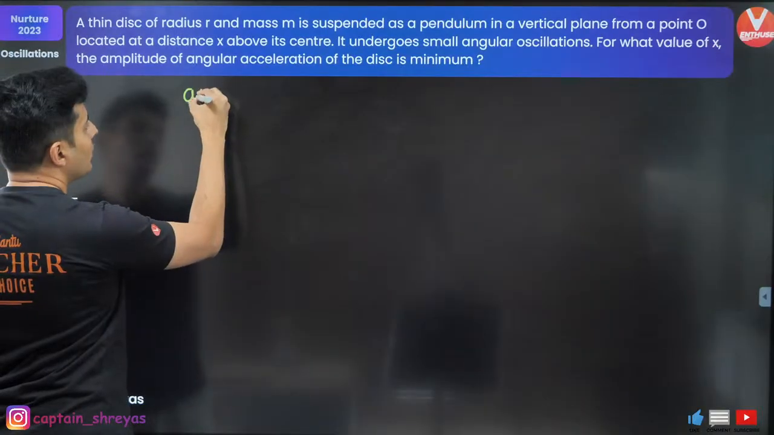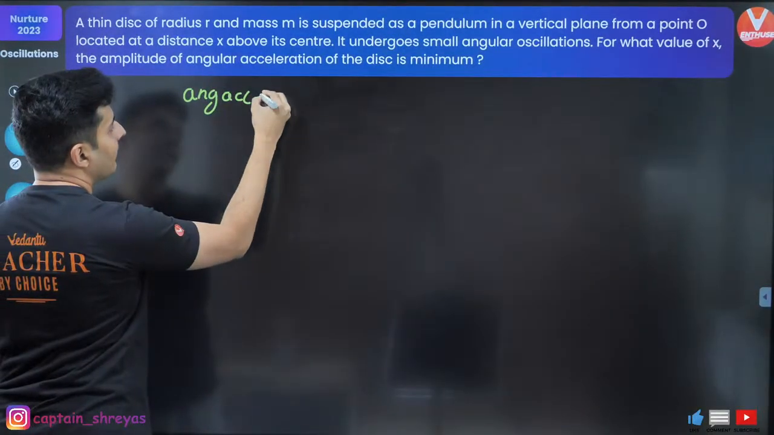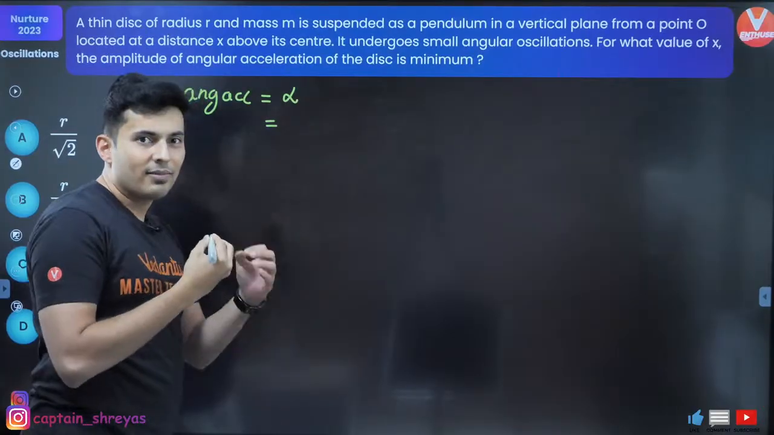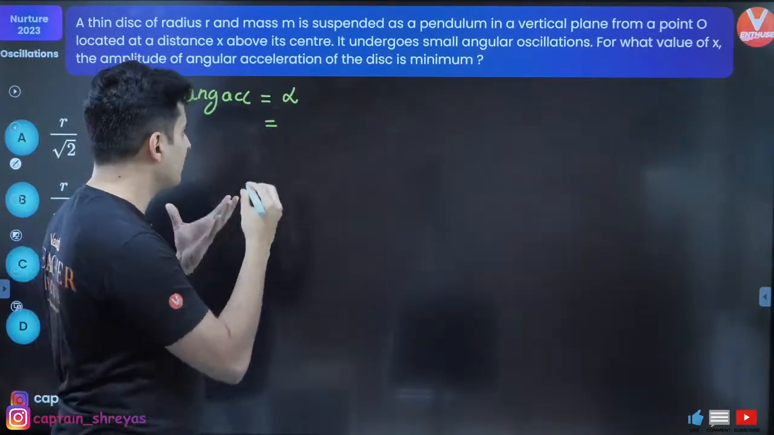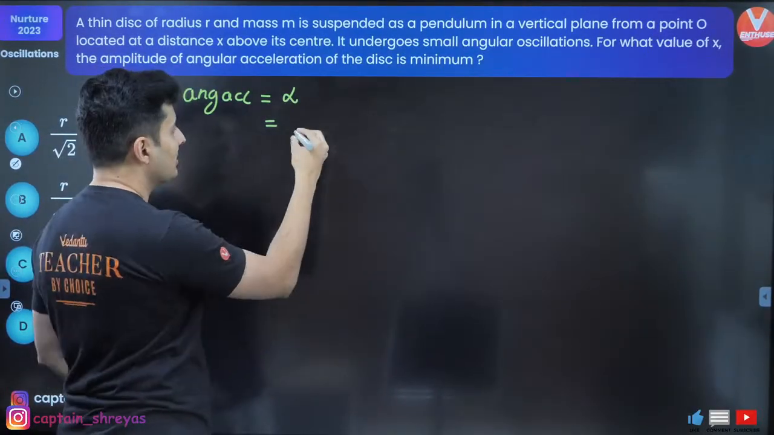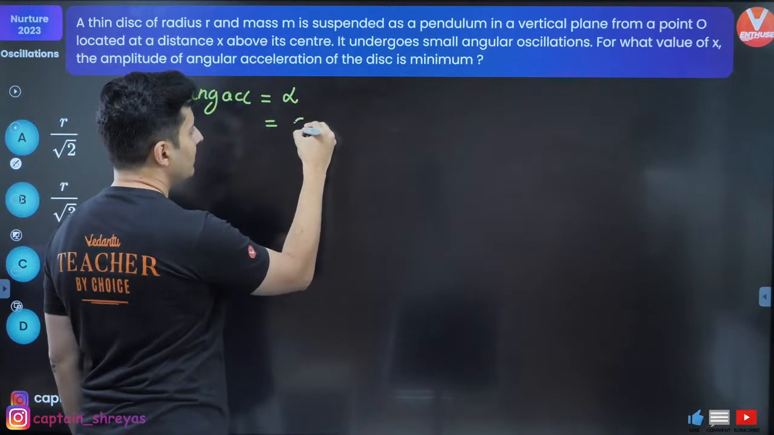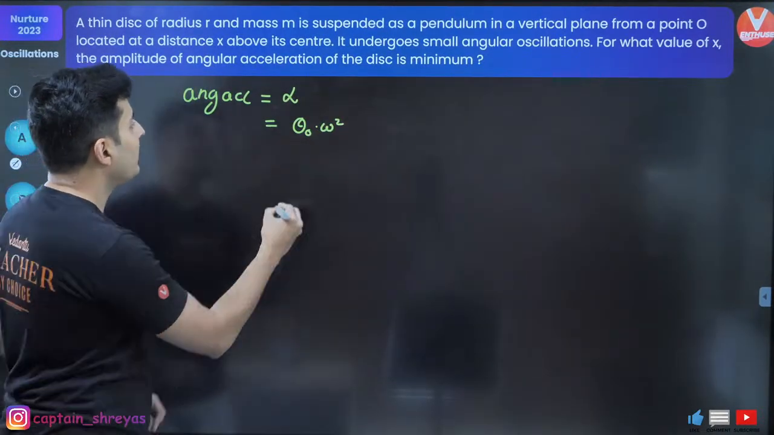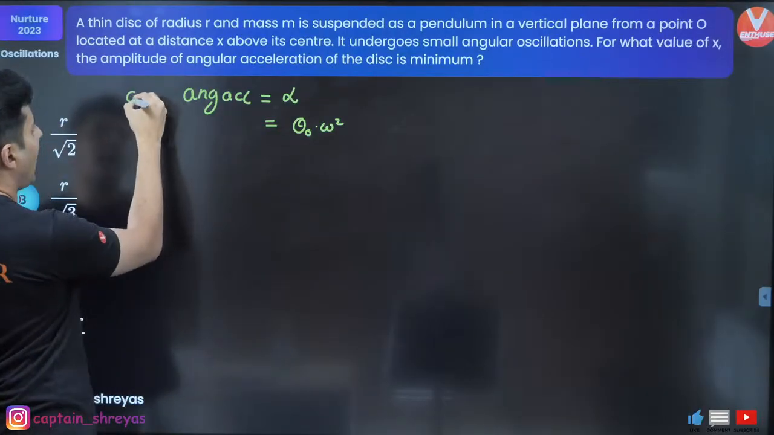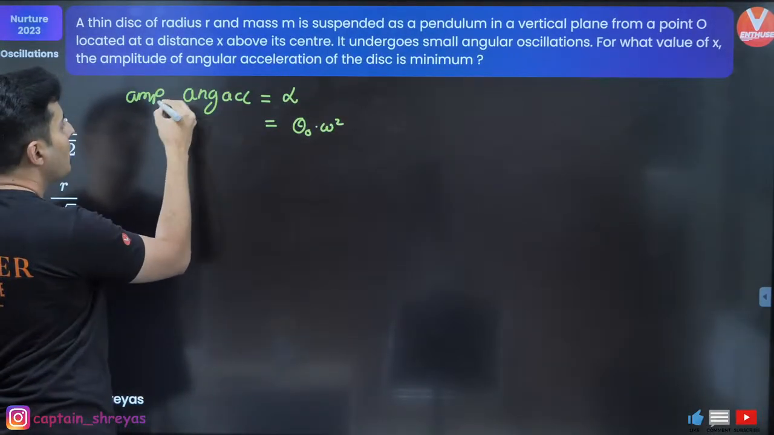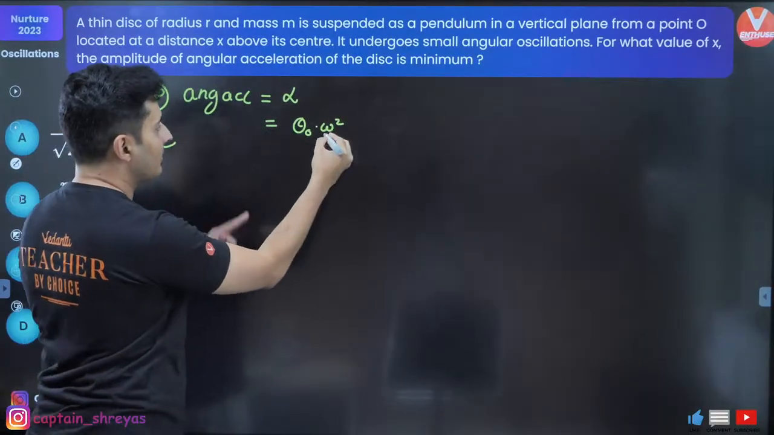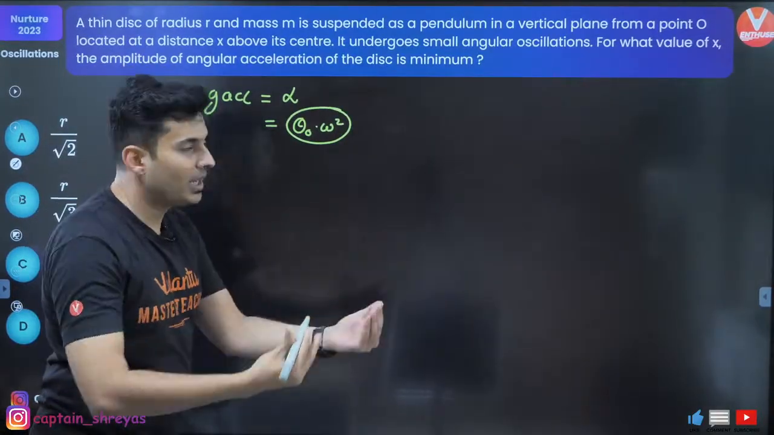See, angular acceleration, which is alpha. Just like you have acceleration, you have angular acceleration, that will be nothing but alpha equals theta naught into omega square. This becomes the angular acceleration's amplitude. This is the max value of the angular acceleration, that would be theta naught omega square.